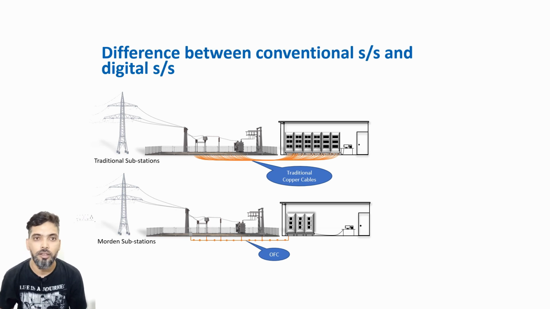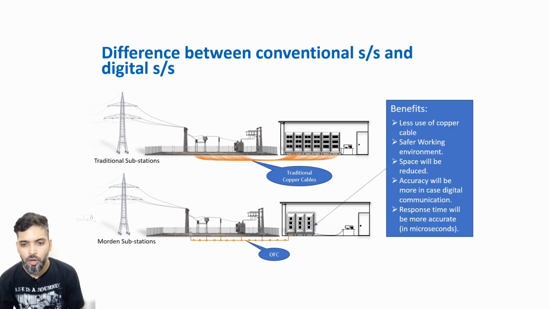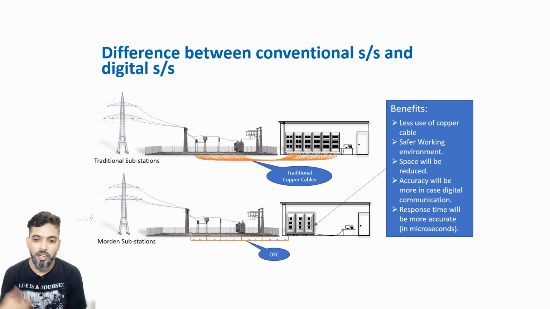So you save your space, land, everything if you are converting a substation to a digital substation. So what are the benefits? The less use of copper cable. You know the copper cost today and how copper is extracted from land and everything. There are a lot of issues in making copper, and copper is always a costly thing, so it will reduce the cost of copper.